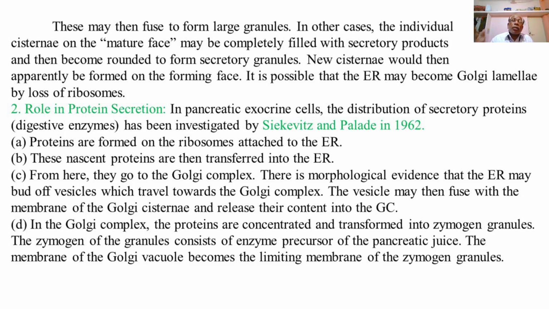From the ER they go to the Golgi complex, and there is morphological evidence for this.